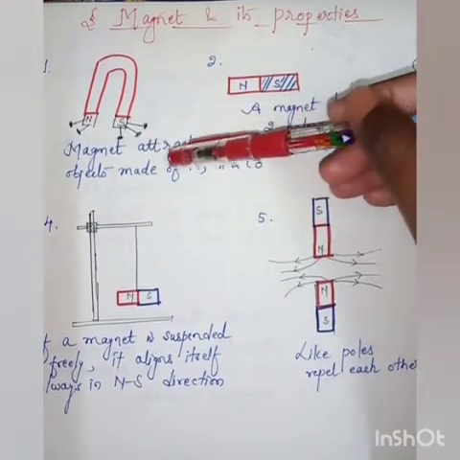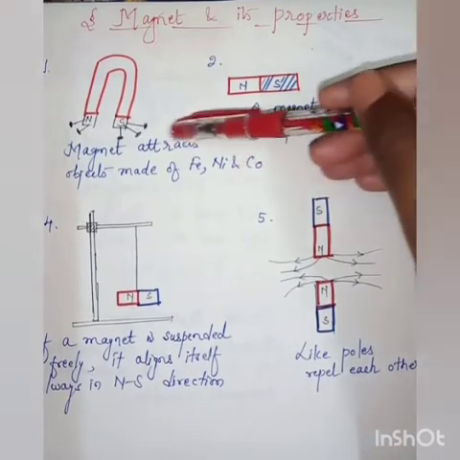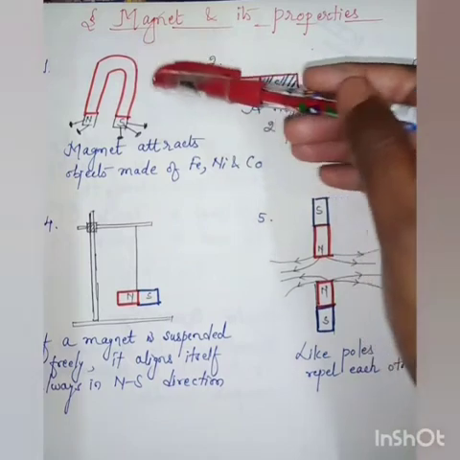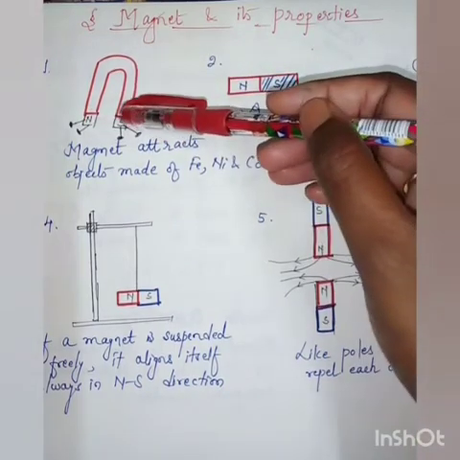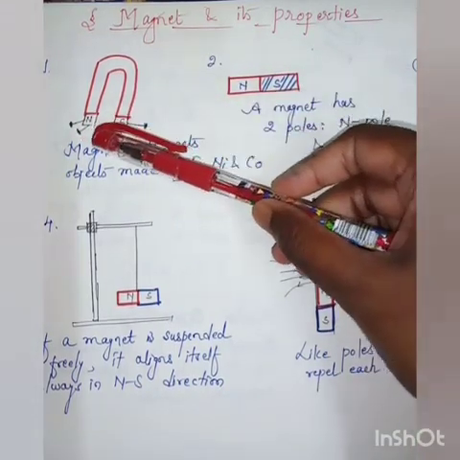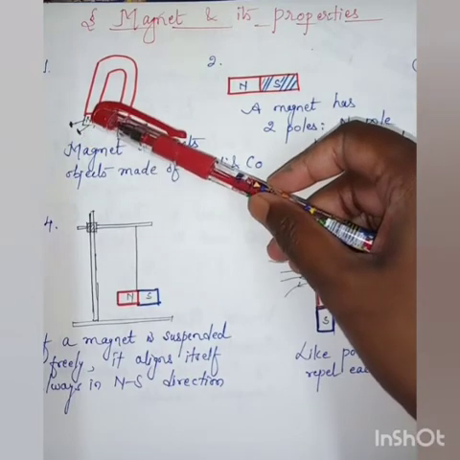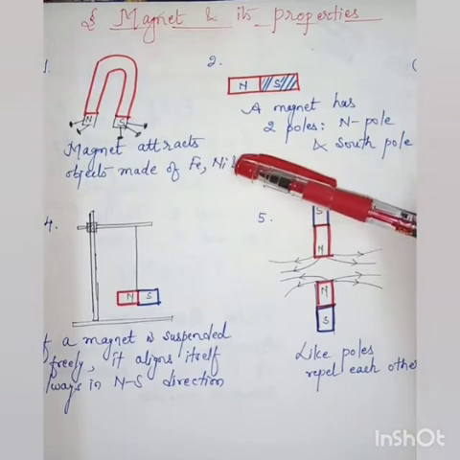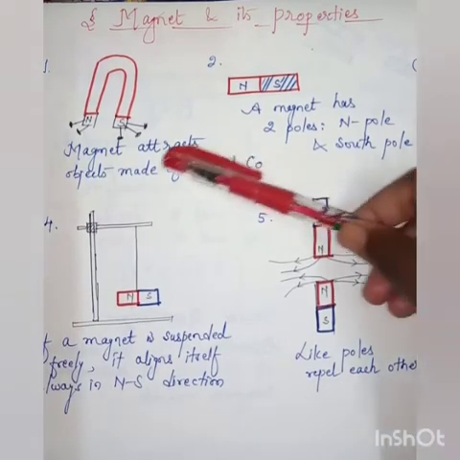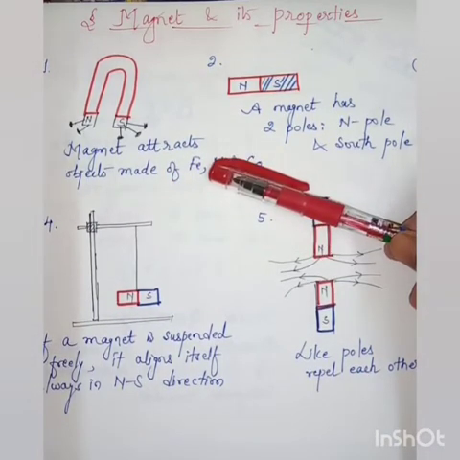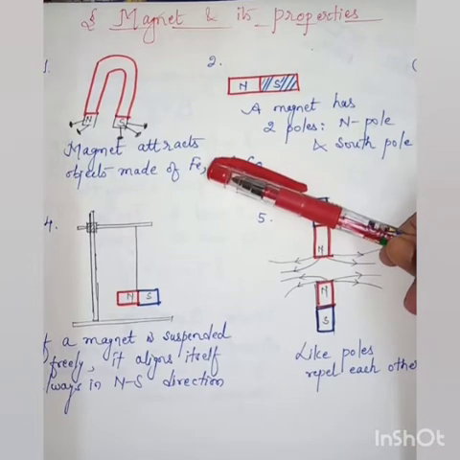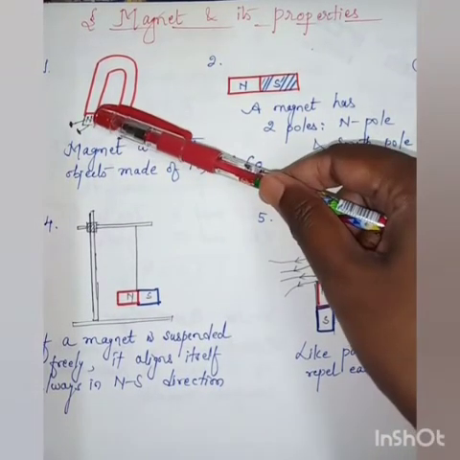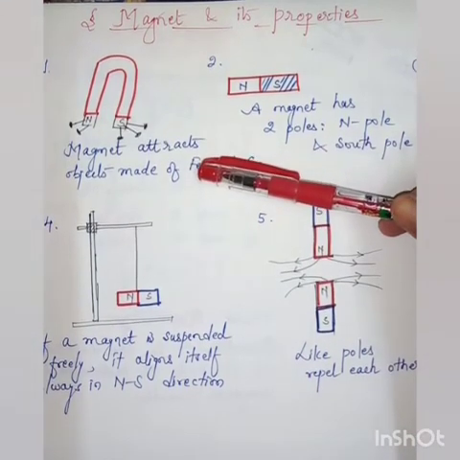It attracts objects made up of iron, nickel and cobalt. Iron, nickel and cobalt are known as ferromagnetic materials. This is the magnet. North and south poles are there, and you can see here that the iron pins are attracted towards it. That is, it attracts the materials made up of iron, nickel and cobalt. And iron, nickel and cobalt are known as magnetic materials. What are magnetic materials? Those materials which are attracted by the magnet are known as magnetic materials.